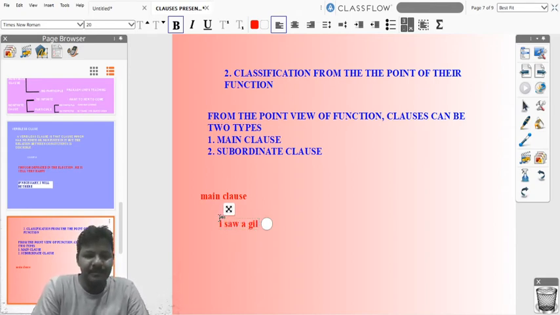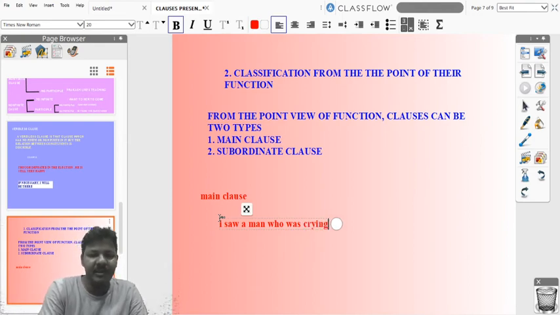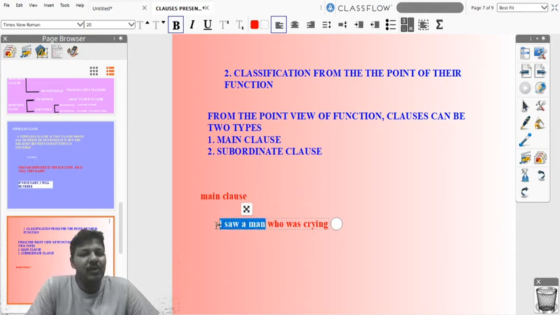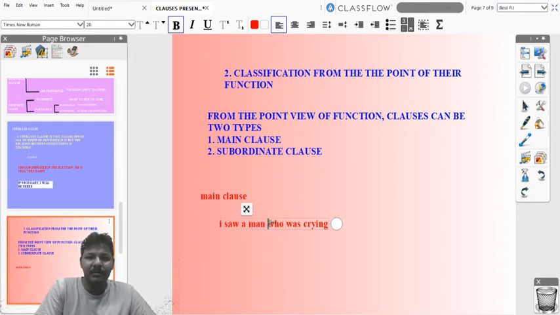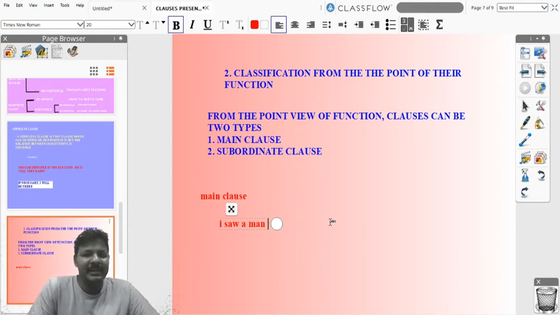I saw a man who was crying. So in this, what is main clause and what is subordinate clause? Here "I saw a man" is the main clause, friends, because it stands alone as a sentence and it gives complete meaning. For example, if we remove this part, who was crying, it can stand alone as a sentence and it gives complete meaning, so it is called main clause, friends.